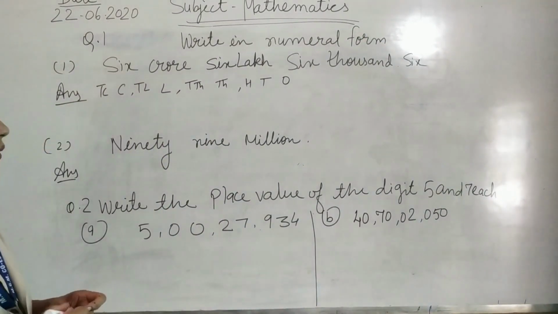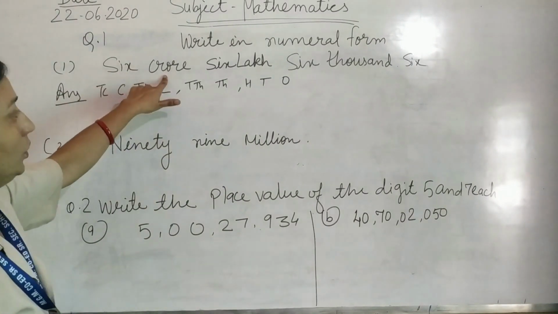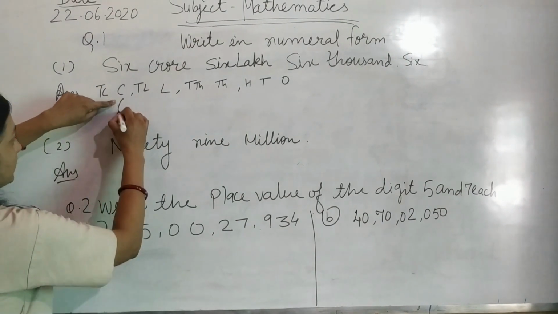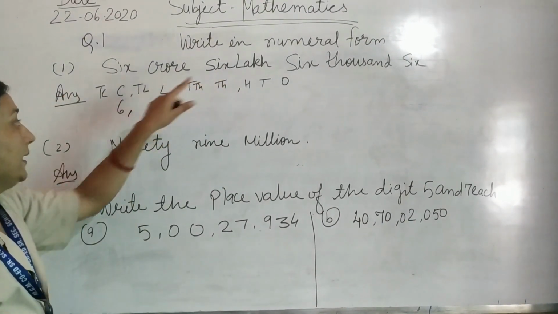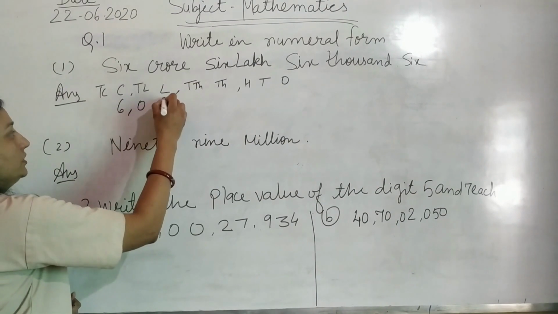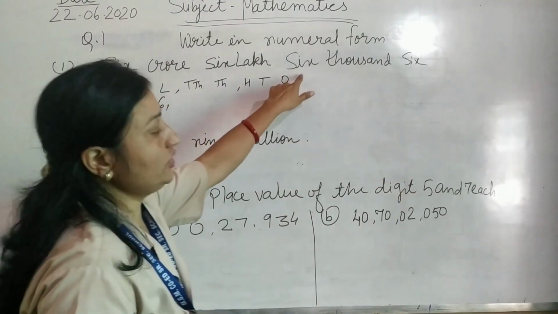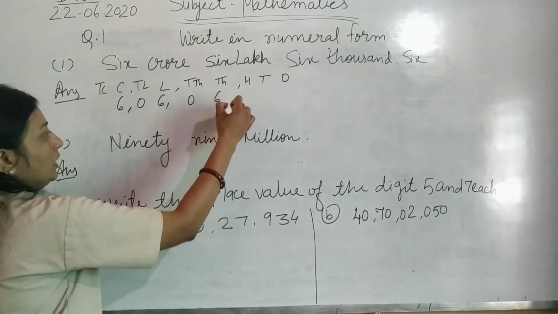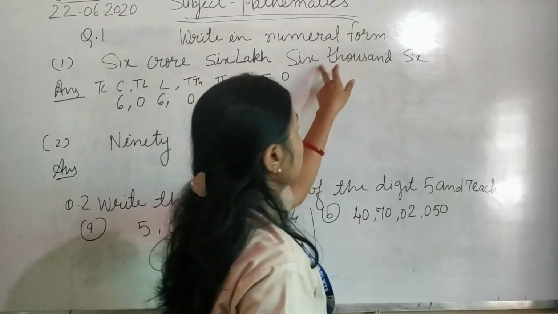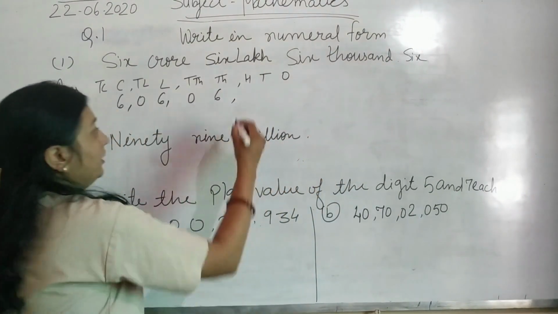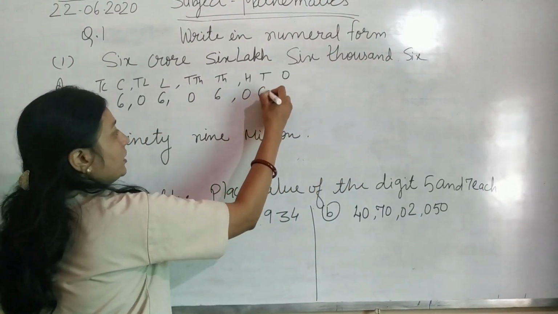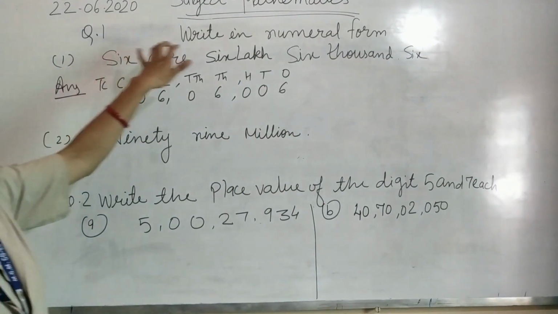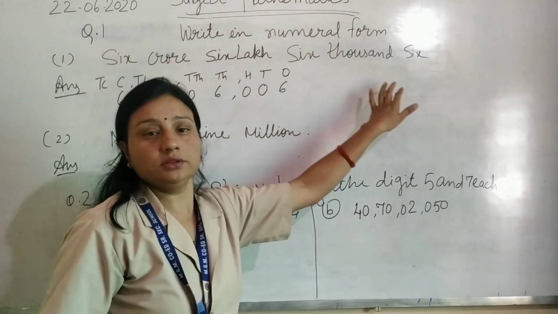Okay. Now, 6 crore, 6 lakh. Crore place value is 6. 6 lakh means 10 lakh place is 0. 6,000, the 1,000 place value is 6, so 10,000 is 0. And 6,006, so the 100 place value is 0, the 10 place value is 0, and 6. 6 crore, 6 lakh, 6,006.